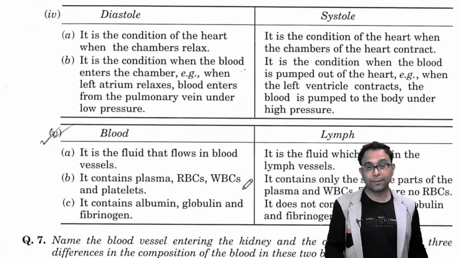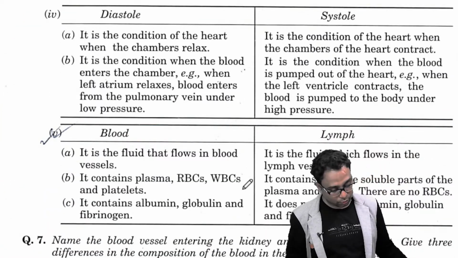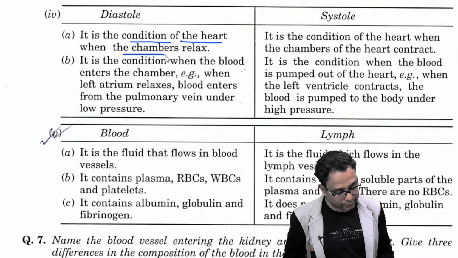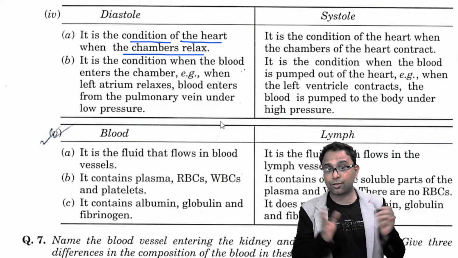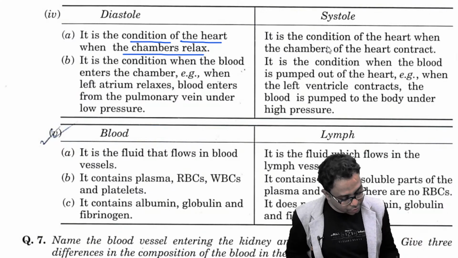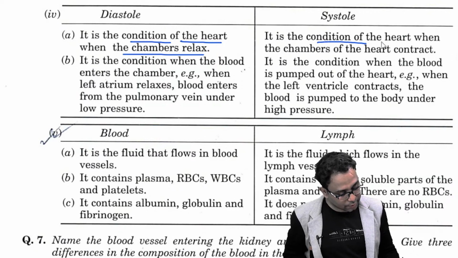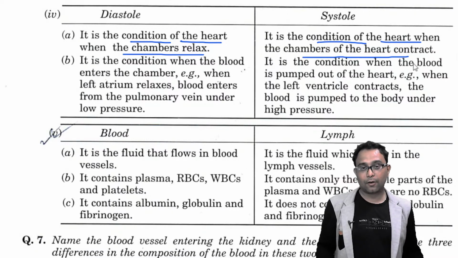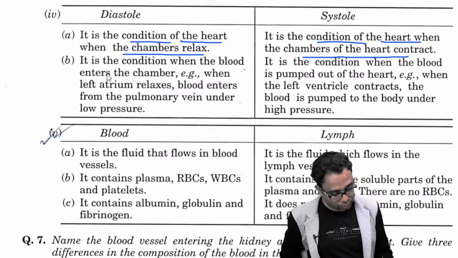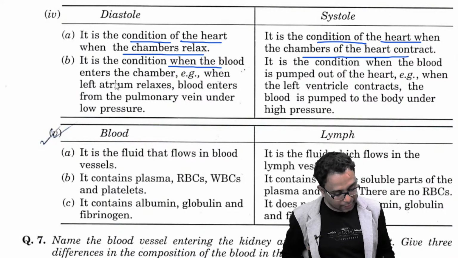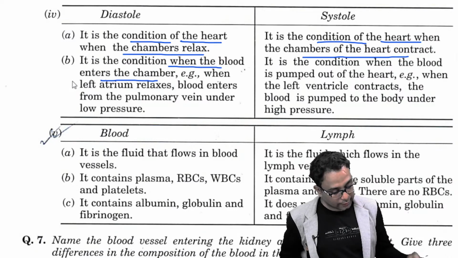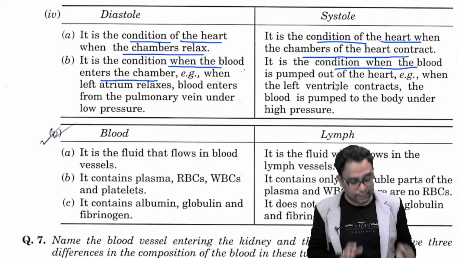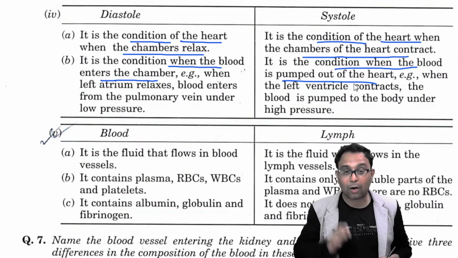And what is the difference between the diastole and systole? You know, the diastole means the condition of the heart when the chambers are relaxed, diastolic condition, and the systole means it is the condition of the heart when the chambers of the heart contract. On the other hand, diastole is the condition when the blood enters the chamber. On the other hand, systole is the condition when contraction is happening. That time the blood is pumped out of the heart.